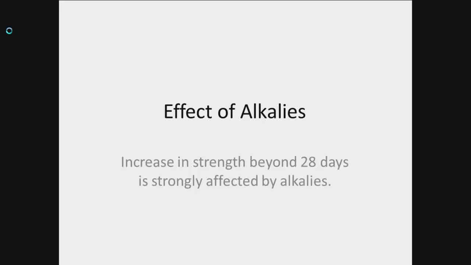Then we have the effect of alkalis. Increase in strength beyond 28 days is strongly affected by alkalis. The greater the amount of alkalis present, the lower the gain in strength. Thus, the amount of alkalis should not be more than 0.4%. That means the alkalis alter the strength of cement very badly.